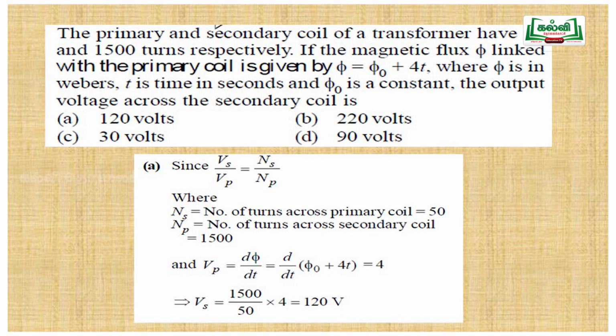By substituting that, VS equals 1500 by 50 into 4. So we get 120 volt, that is option A. You can also modify the question. If the primary voltage is given and the secondary voltage is not given, how can we calculate this? We can rearrange the quantities and modify the question.